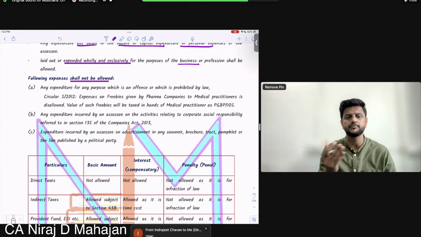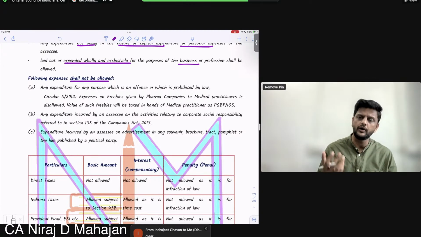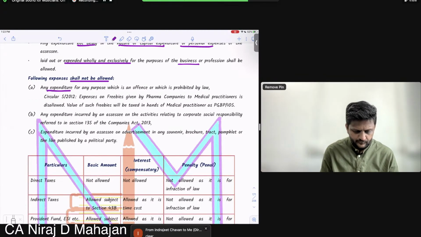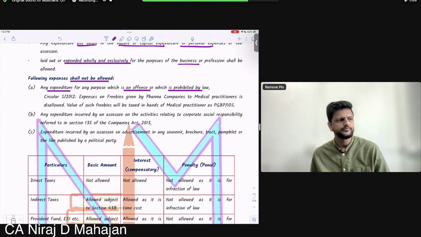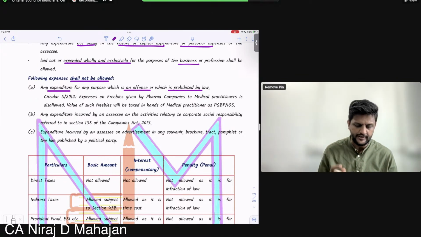Again, that is coming either from some clarification, either circular or court judgment. Any expenditure for any purpose which is an offense or which is prohibited by law. Circular number is there, but I'll pay attention. Any expenditure.